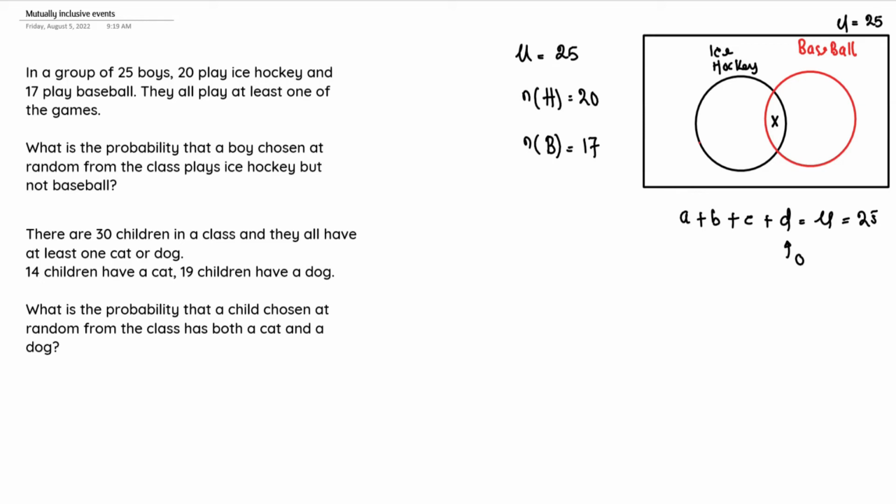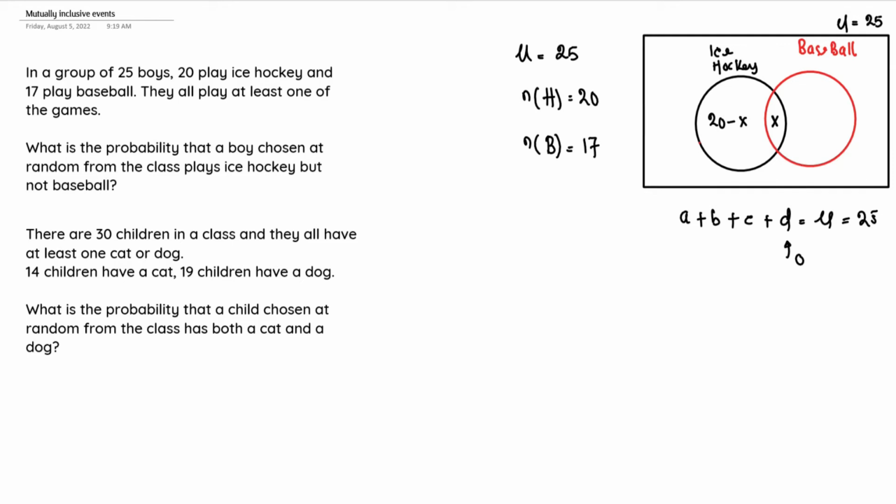So how many students play ice hockey? We have a total of 20 students. So the black circle right here represents the total number of students that play ice hockey, but we have some region taken by X. So if the whole of ice hockey is equal to 20, and we have this region right here, which is X, representing both ice hockey and baseball, then this region right here is going to be equal to 20 minus X.